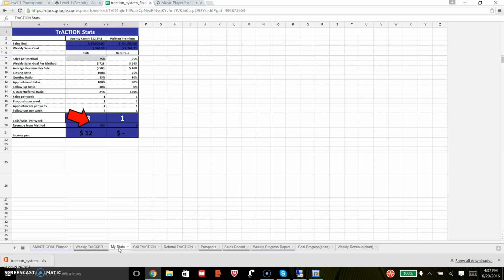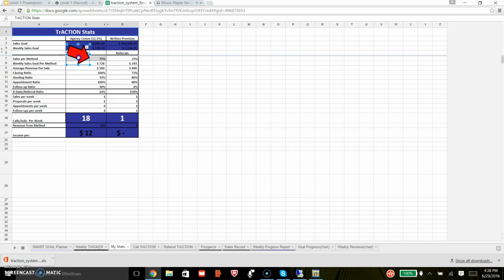Your sales goals are automatically input from the Smart Goal Planner tab into this cell, which is split between agency commission revenue with an average 12.5% commission and written premium amounts, then given to you as a weekly goal amount to measure your progress. This amount will change every week depending on your own production. So if you're getting behind on your goal, then you'll see this number starting to creep up. If you're ahead of your goal, you'll see this number going down over time. The one cell in this tab that you can change is the calls percent cell.